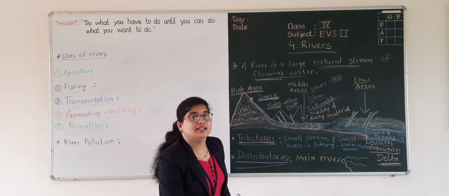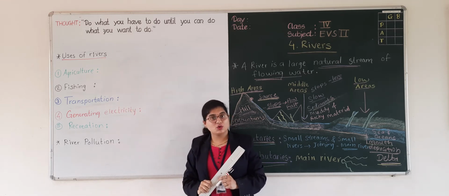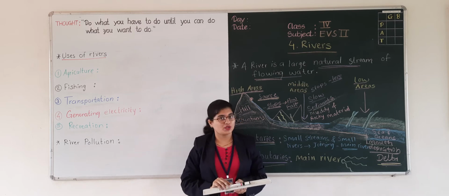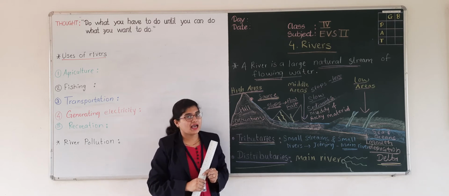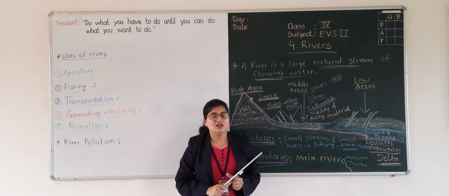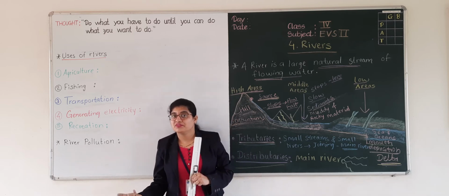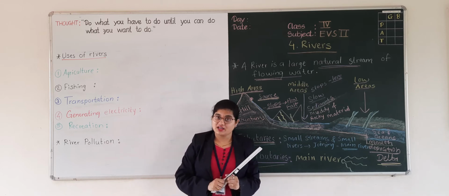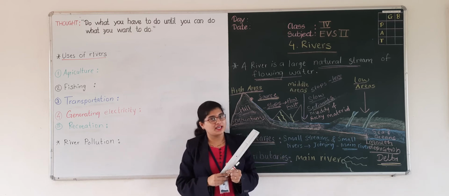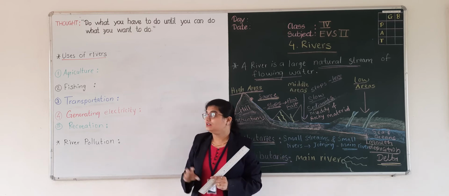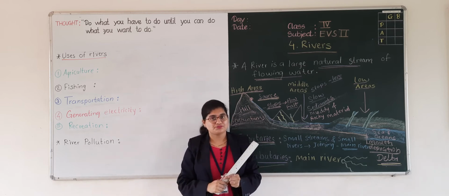Now we will see the next part, that is uses of rivers. As we know, the early humans were settling down near the rivers as they needed river water for drinking, for their animals and also for growing crops. From that time we are using river water for different purposes. So this settlement near the rivers led to civilization.